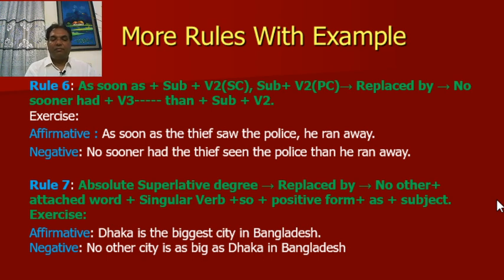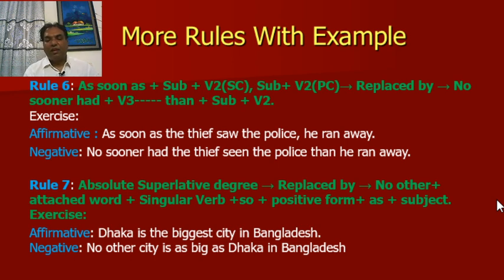Rule number 7. Absolute superlative degree is replaced by no other plus attached word plus singular verb plus so plus positive form plus as plus subject. You have to understand this rule. By practicing, this rule will be automatically memorized.